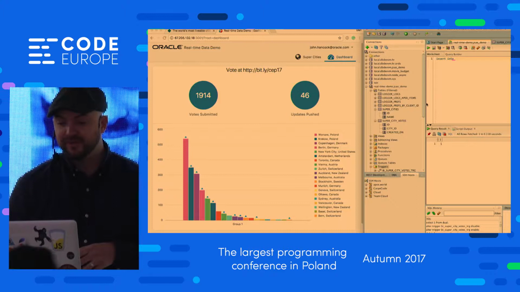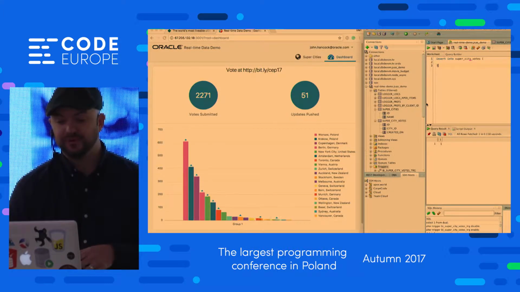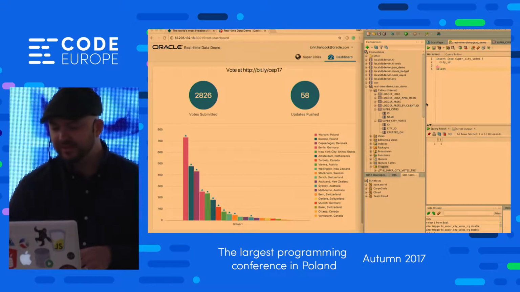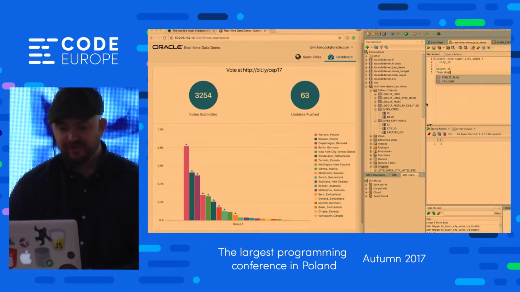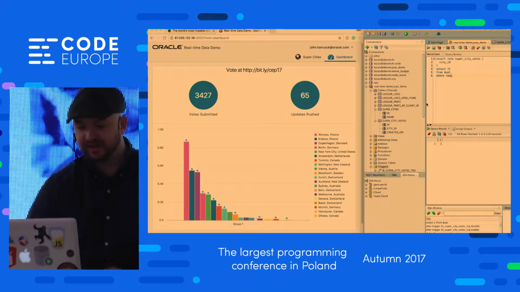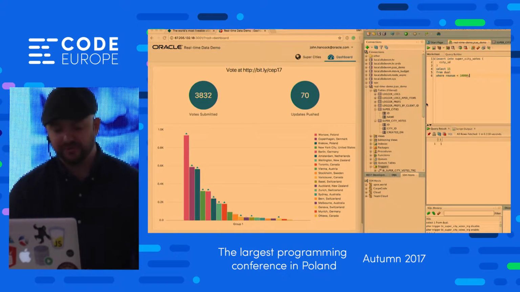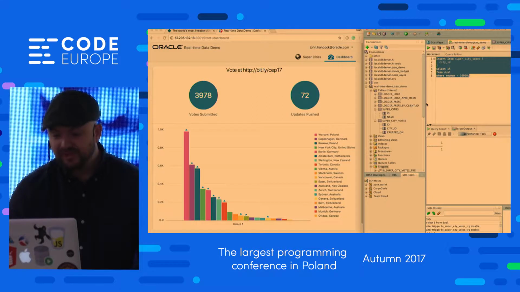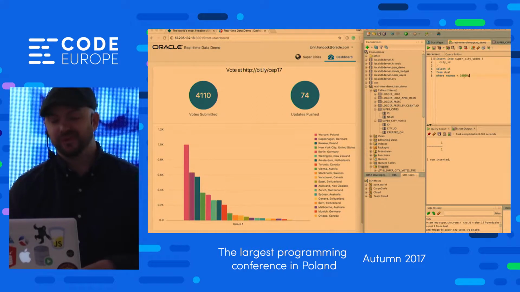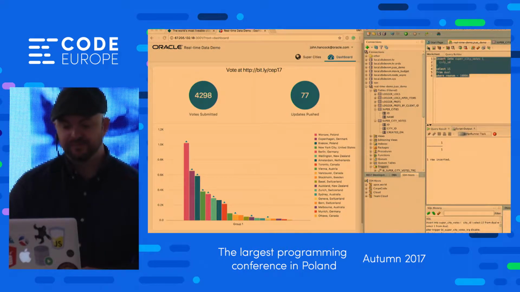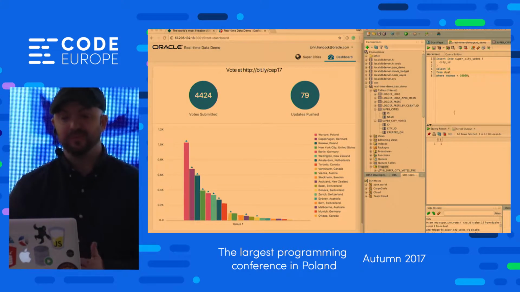I'm going to be on this other page, this dashboard page. And so you're now seeing the URL I want you to go to. It's bit.ly/ this is for Code Europe Poland 2017. So I'm going to hang out here on the dashboard page. What we're seeing is the total number of votes submitted on the left. And over on the right, there's updates pushed. And we can see all the cities. And once we get some votes starting to roll in, then the games will begin.